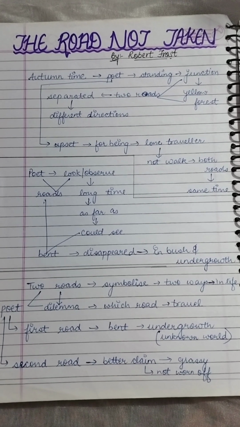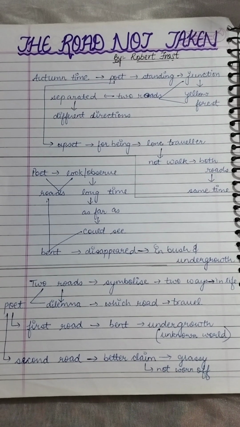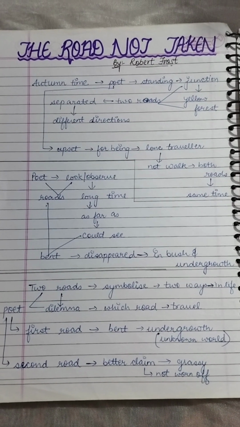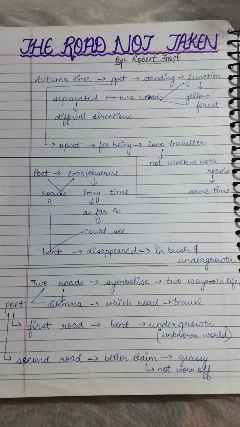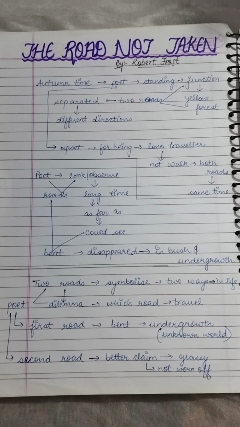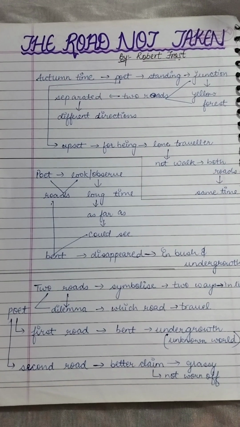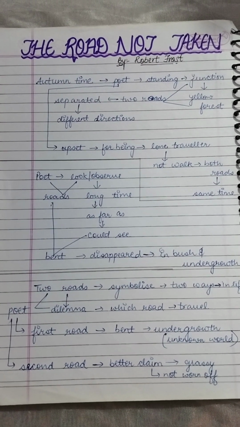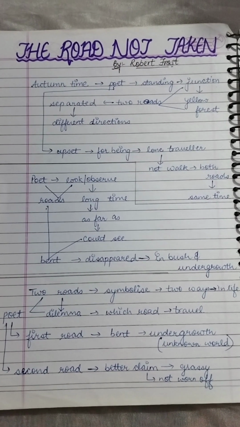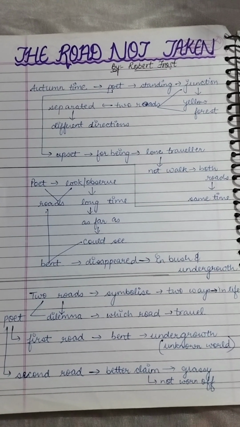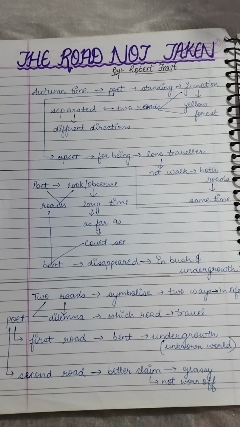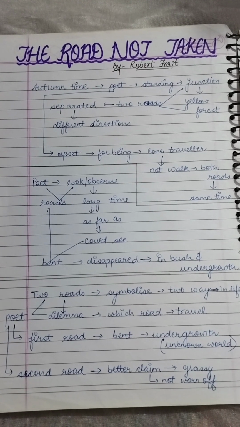So in the very beginning it is written that it was autumn time and the poet was standing at a junction in the yellow forest where two roads were diverging, or separating, in two different directions. One was right and the other was left. Now the poet was upset as he was a lonely traveler. He was all alone and he could not walk on both the roads at the same time.